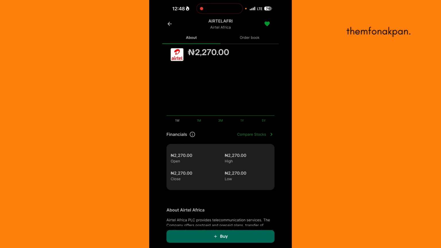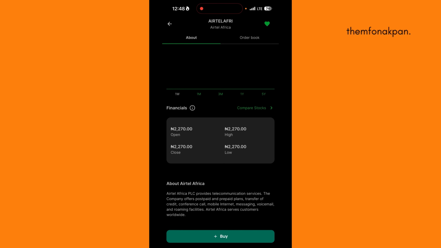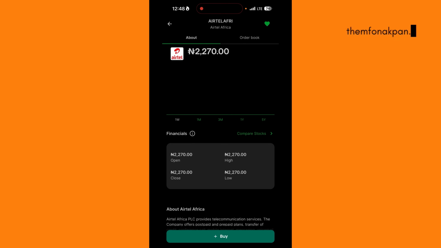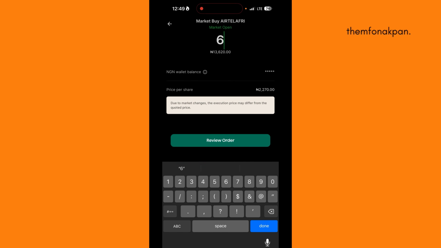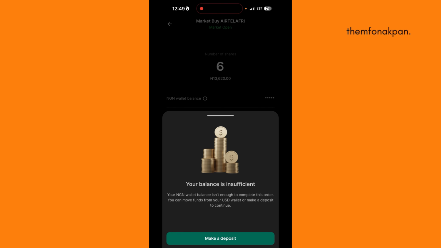Okay, a unit for Airtel is 2,270 naira. The next thing you want to do is to click on buy now. The Nigerian stock market is currently open. If we say 6, that means we are depositing, or we should have more than 13,620 naira in our Naira wallet. So once we have that checked, click on review. It's giving me this pop-up because I do not have sufficient money in my Naira wallet.